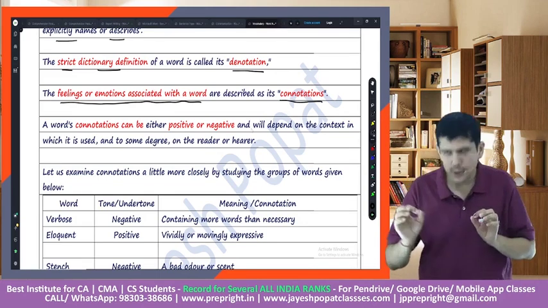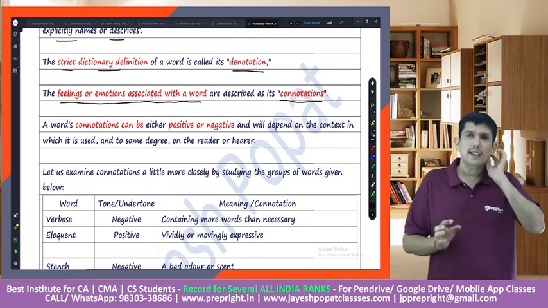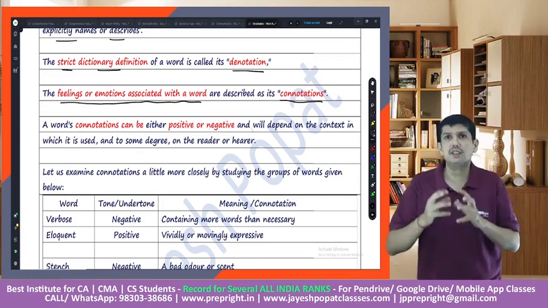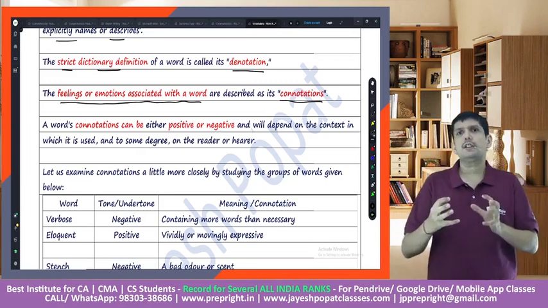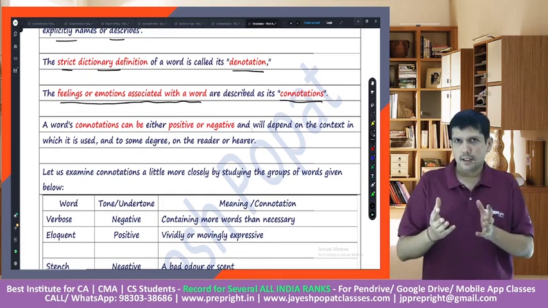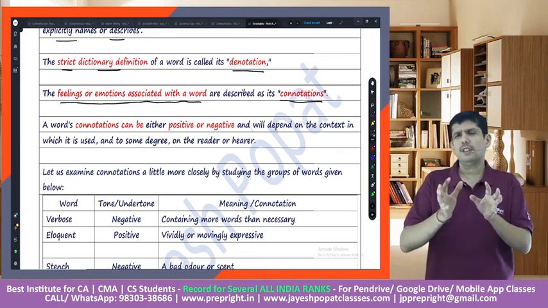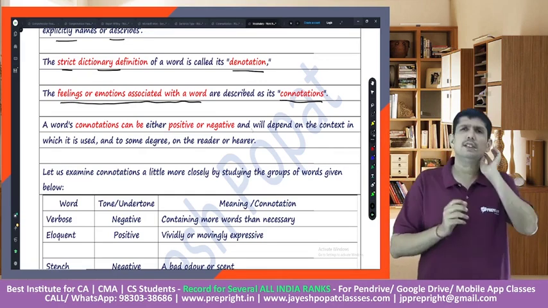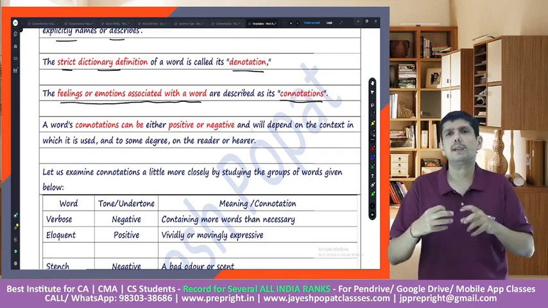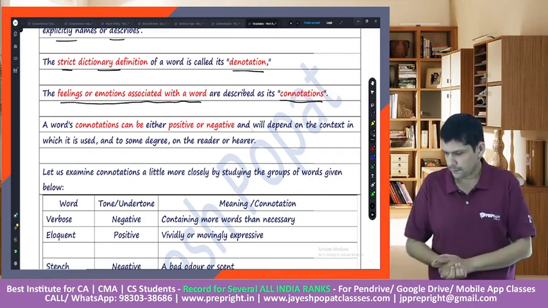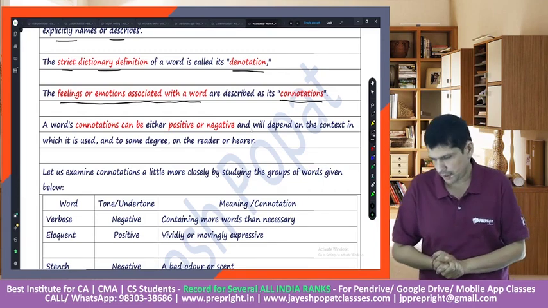But instead of using the word fat, if I say that this girl is chubby or this particular boy is chubby, will it appear okay or will it still appear as offensive as calling that particular person fat? I want your answers in the chat.